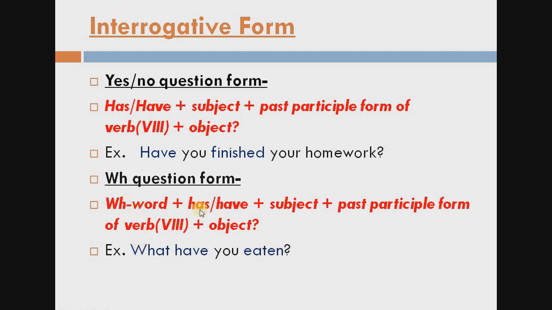WH word, what; subject is you, according to you we have chosen have, then past participle form of the verb, eaten. What have you eaten? Question mark. In this sentence, the object is not there, it is hidden. So, what have you eaten? Question mark.